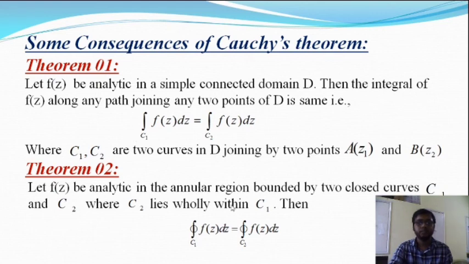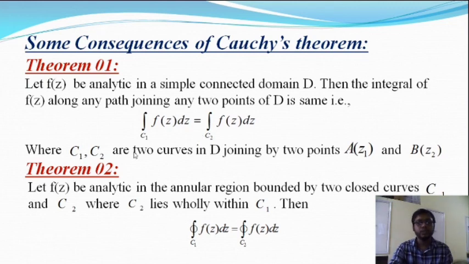is the same. Say C1 is a closed curve, and C2, C3, C4 are all closed curves lying within it. Then from this theorem, the closed integration over C1 is equal to the closed integration over C2, where C2 lies only within C1.